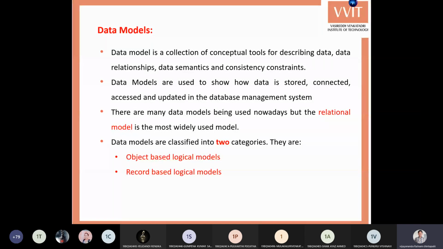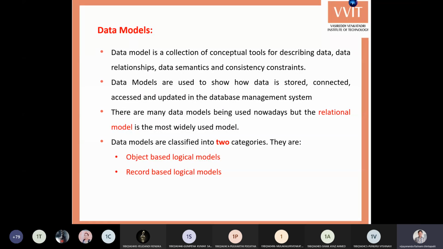In the same manner, if you want to store something in a database, you may not directly store the data into a database. Before that, you need to perform some analysis. How to perform this analysis? Suppose we want to create a database for our college VBIT. What are we trying to store in this database? Students' information, employees' information, books' information, different information regarding the books, employees, students, their salaries, and office staff.